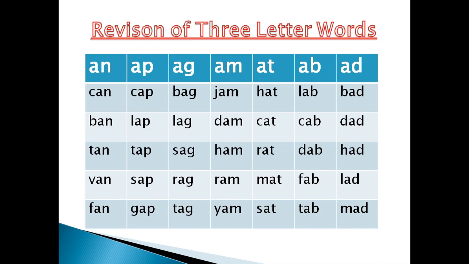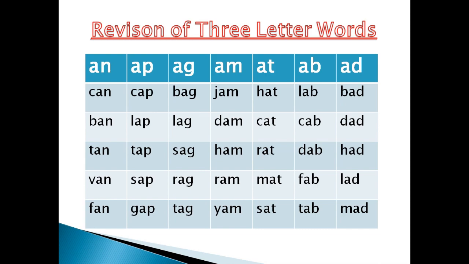Now we start 'an' words. K and a, can. B and a, ban. T and a, tan. V and a, van. F and a, fan. Now 'ap' words. K ap, cap. L ap, lap. T ap, tap. S ap, sap. G ap, gap.